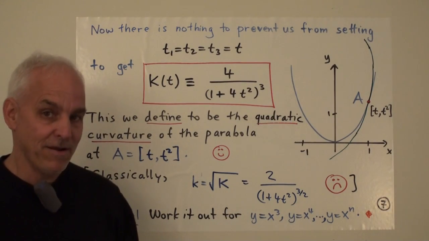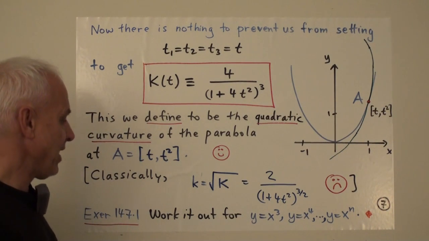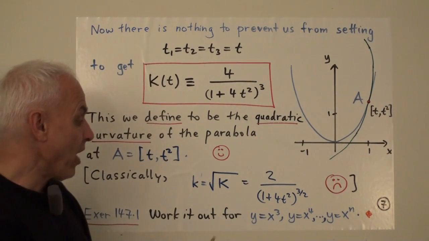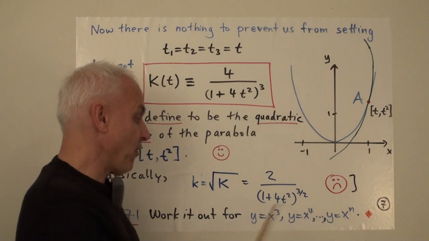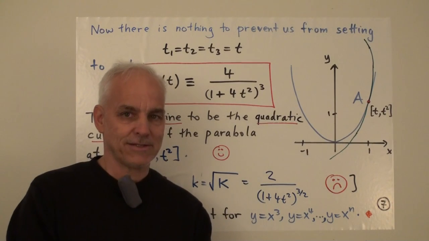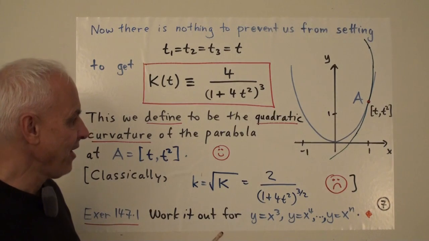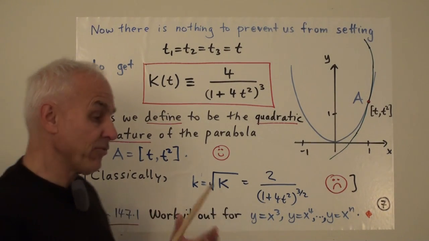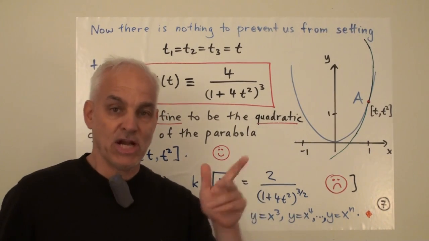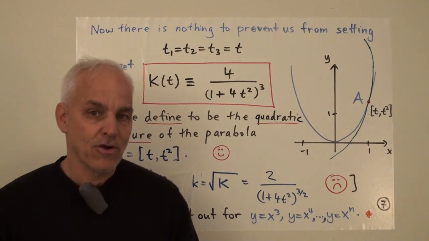Okay, so good. This has been a lot of fun. So you'll probably want to calculate some curvatures for other curves. And I suggest that you try it for the other simple polynomial curves like y equals x cubed or y equals x to the 4th. Or if you're feeling ambitious, you can try y equals x to the n, the general case. And I hope you appreciate the power and the elegance of applying this formula, really coming essentially from this one-dimensional projective geometry. It's really the projective triple quad formula in action that's really behind our curvature formula.